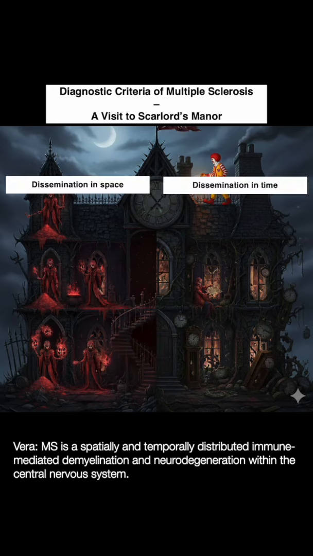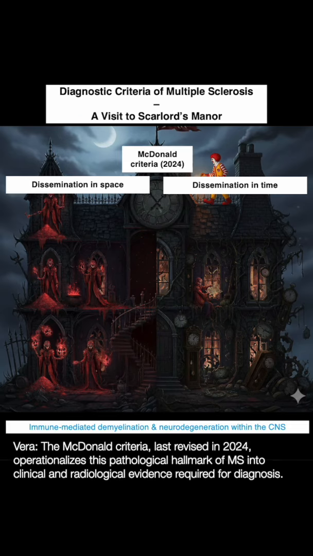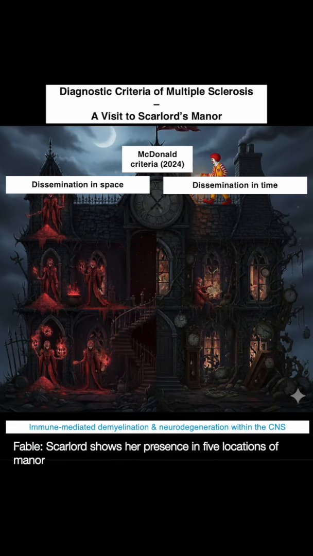MS is a spatially and temporally distributed immune-mediated demyelination and neurodegeneration within the central nervous system. The MacDonald criteria, last revised in 2024, operationalizes this pathological hallmark of MS into clinical and radiological evidence required for diagnosis. Scarlord shows her presence in 5 locations of Manor.